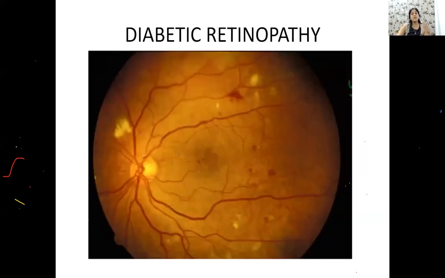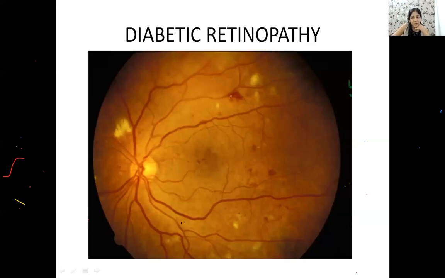Now the next condition is diabetic retinopathy, which you all should be able to identify. Which stage of diabetic retinopathy is this, can someone tell me? Is it a non-proliferative stage or a proliferative stage? Yes guys, tell me. A non-proliferative or a proliferative? So this is definitely a non-proliferative stage. Why non-proliferative? Because you don't have new vessels here.